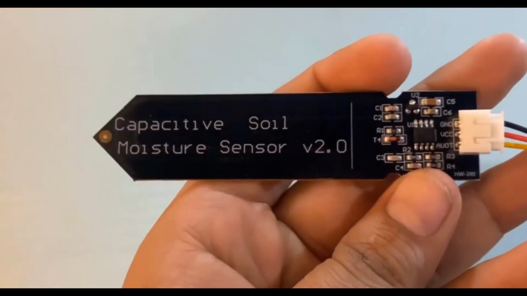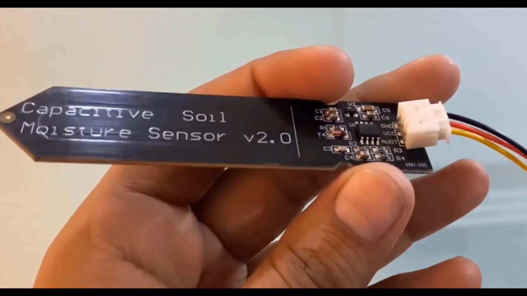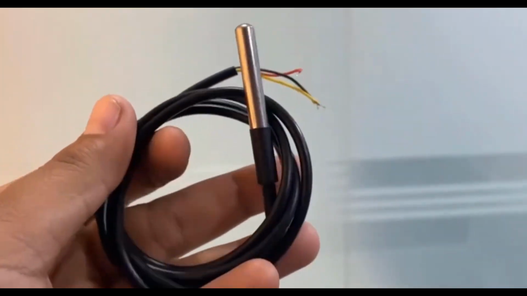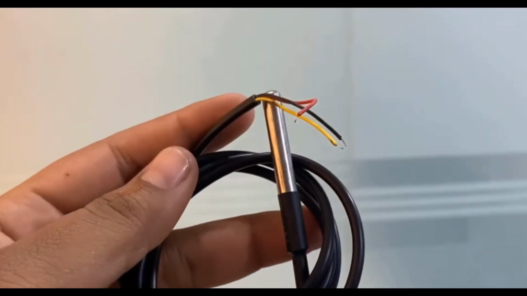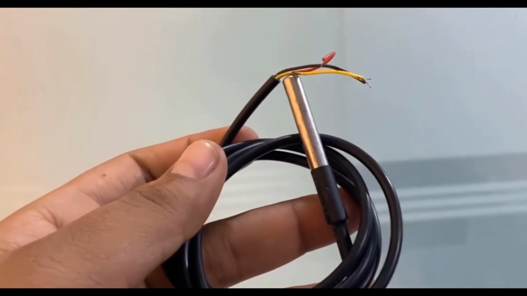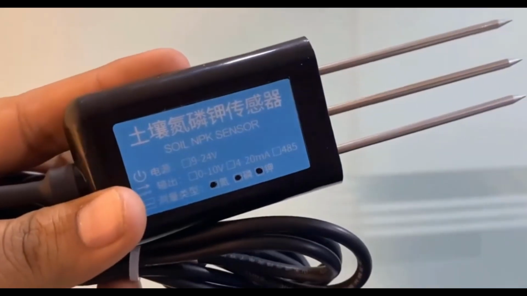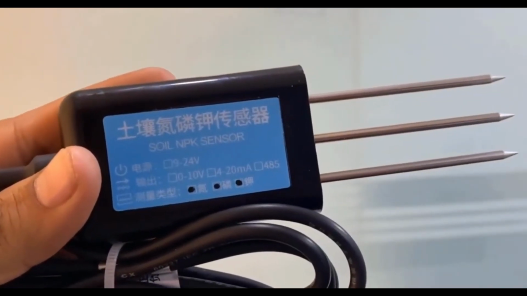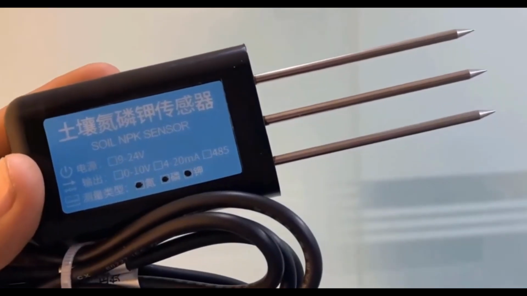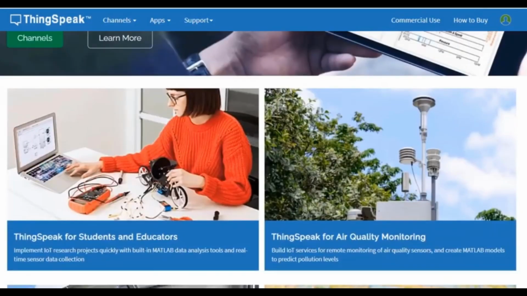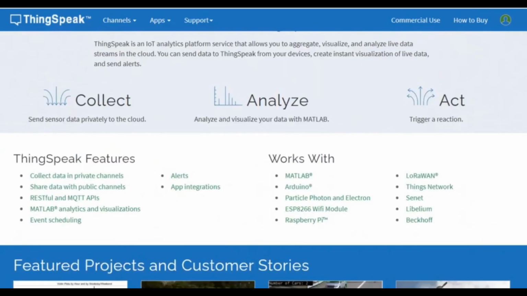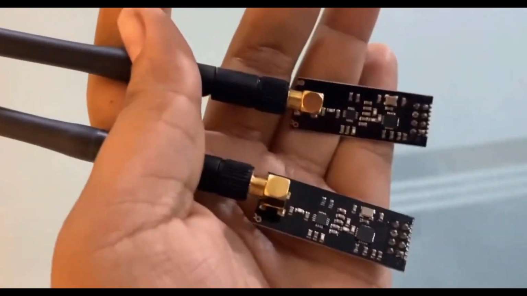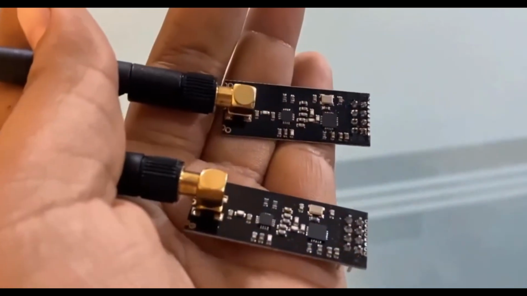Along with that, this is the moisture sensor and this is the temperature sensor used to analyze the temperature of the crop to predict the nutrient level, and this is the NPK sensor used to analyze the nutrient levels in the soil and monitor how much nutrient is required for the soil. In the app, I can monitor the live values of nutrient, moisture, temperature. At the same time, the AI logic analyzes whether the soil needs nutrient or not.